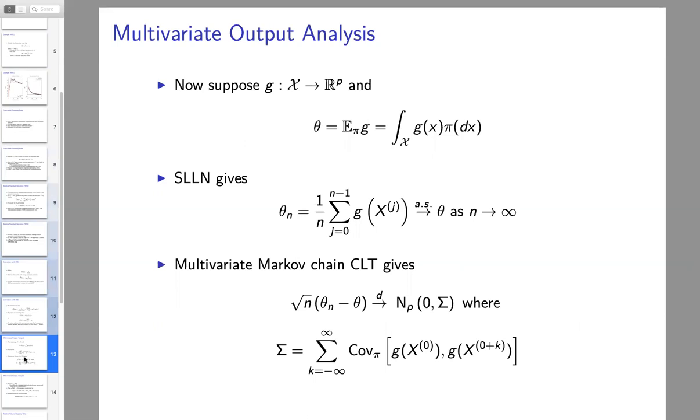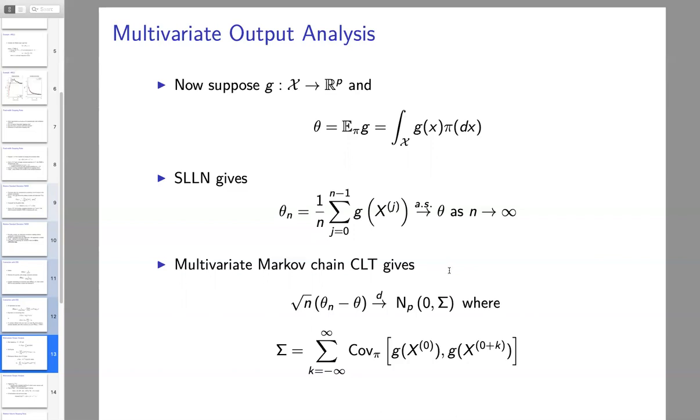Now, the more exciting part is what we can do when we think about multivariate output analysis for MCMC. The short answer is, everything holds. Everything I've described to date, we can do in this setting. So now I have a p-dimensional expectation that I'm trying to estimate. I'm still going to call that theta. For the strong law of large numbers, I still just average G applied to my chain, and I get a strongly consistent estimator.